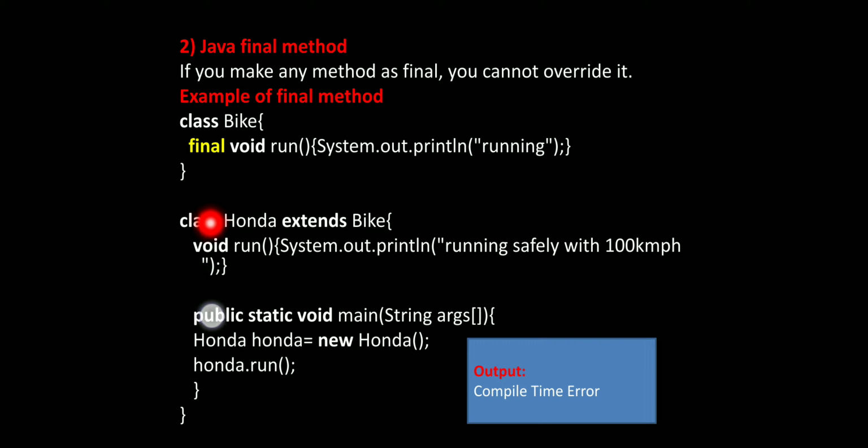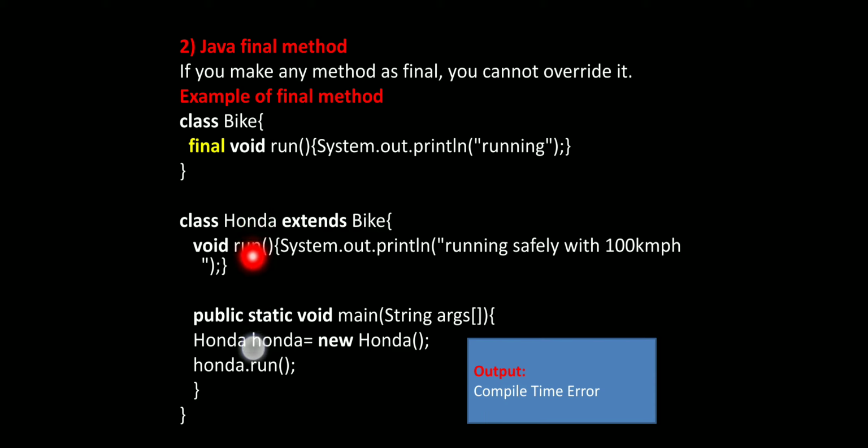Again we write another class, that is class Honda extends bike. In this we again write the void run method. In this method we are going to print running safely with 100 km per hour. This is the closing of the void method.